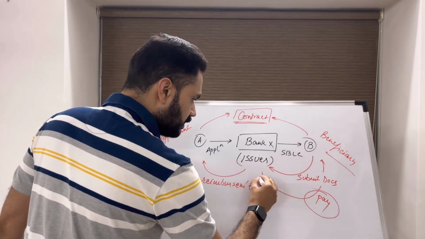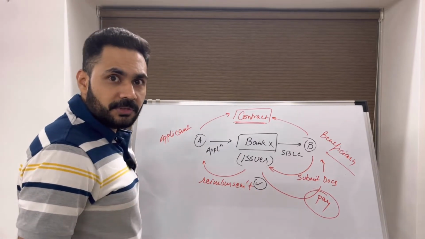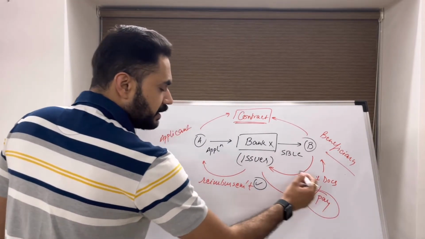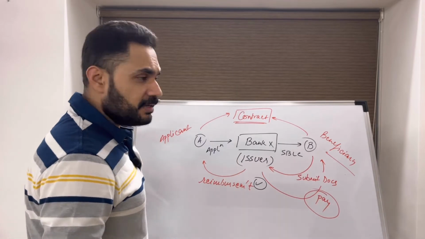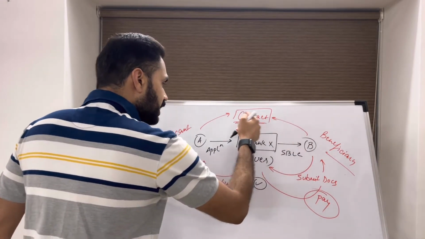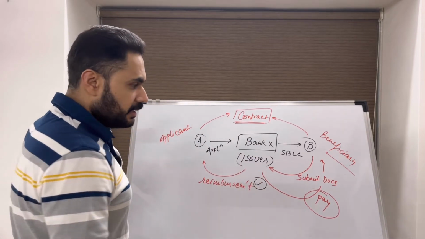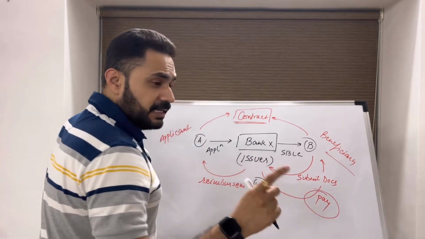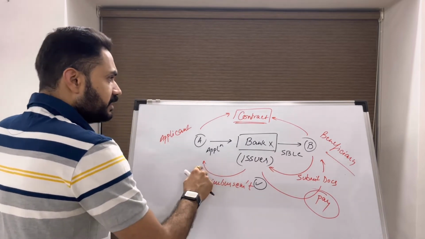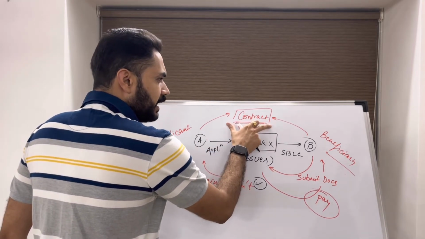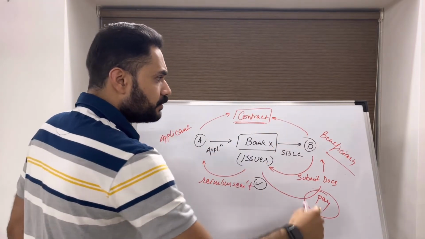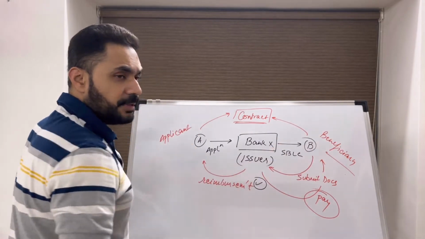Now by independent we mean that this payment is not dependent on the fact whether this reimbursement is coming or not. This payment is independent of the fact whether the beneficiary claims from the applicant under this contract or not. This payment is independent of the fact whether this contract allows any alternate medium to the beneficiary to claim payment.